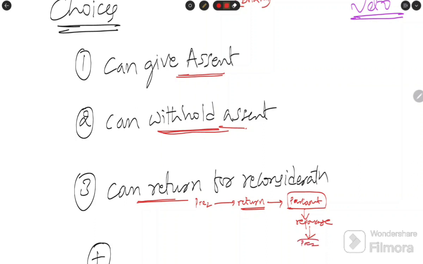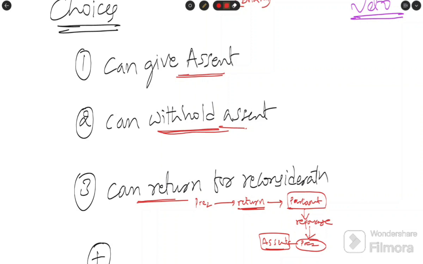Here the president now has only one choice: he must give assent. He must give assent to the bill. He does not have any withholding choice. When the president returns the bill and the parliament passes the bill again, then the president has only one choice, that is giving the assent.